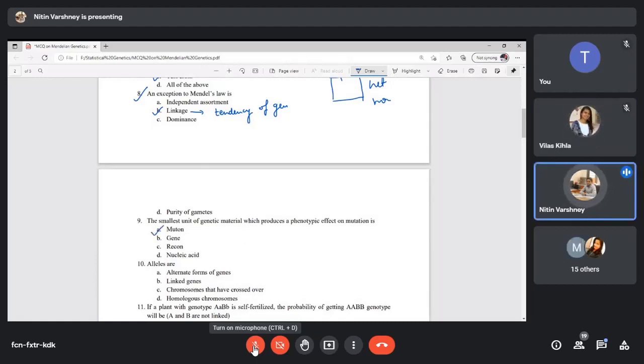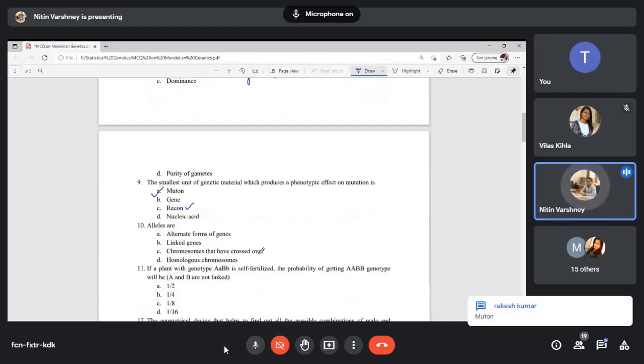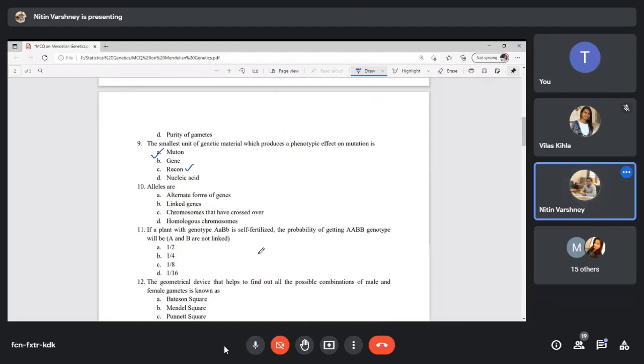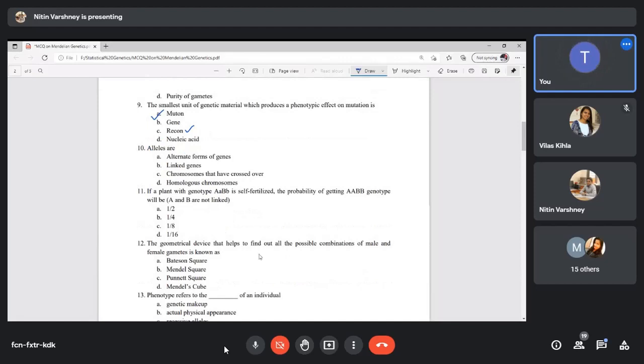Now you search what is recon in Google and you will get the answer. Recon is also a genetic material and it does something; you just check it. Now, what are alleles? Alternative forms of a gene. Yes.